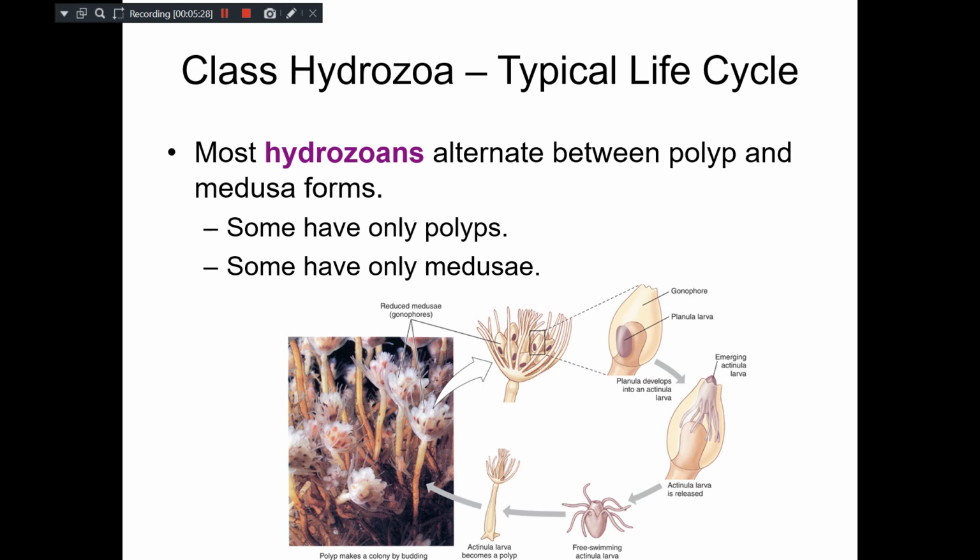Most of them alternate. Here you can see the medusae. Medusae give rise to gametes, and gametes fuse and form a swimming larva, and then it becomes a polyp. Polyp gives medusae asexually, and medusae give polyp sexually by producing male and female gametes. This is what you can expect in most of the hydrozoans.